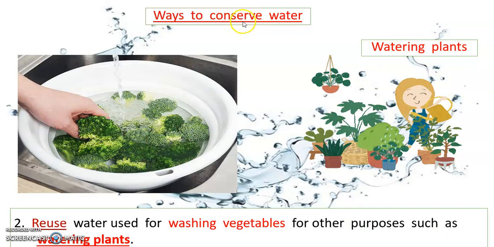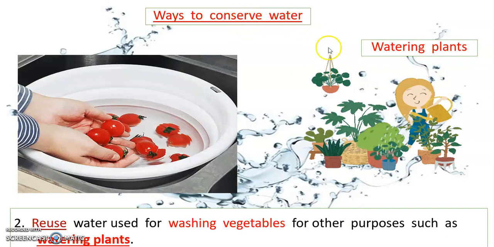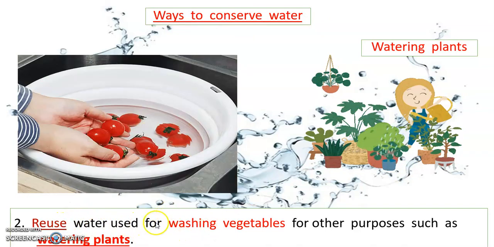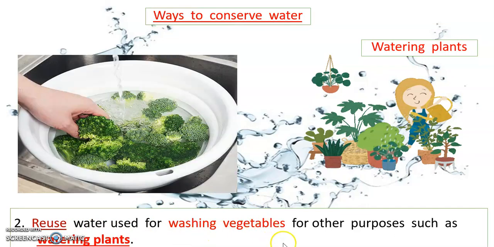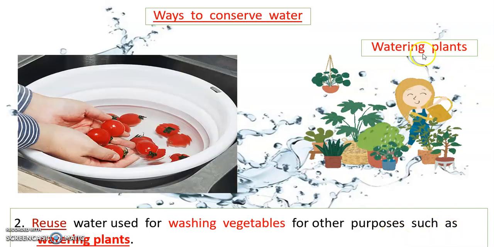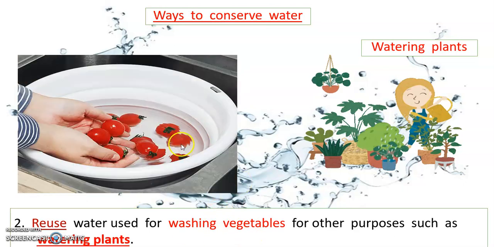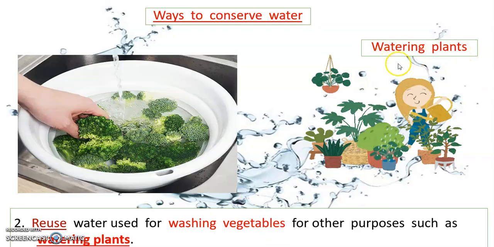After you wash the vegetables, you can use the water for watering plants, to conserve water.